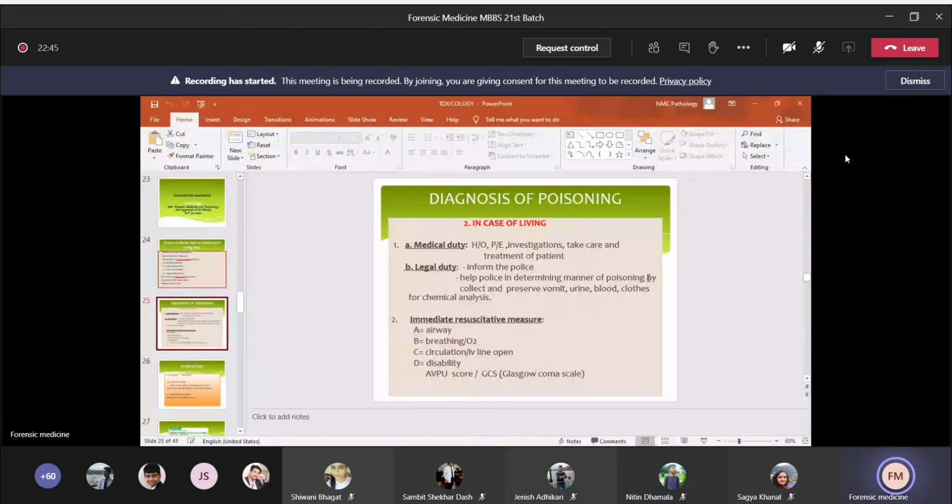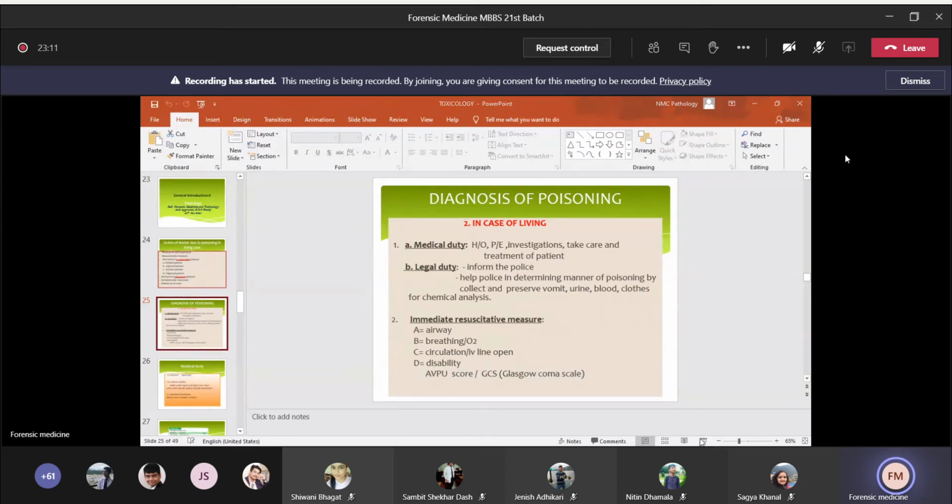Okay, now next one is disability, or this is called consciousness level of a person. This is done by using AVPU score or Glasgow Coma Scale. A stands for alert, V responds to voice, P stands for response to pain, and U stands for unresponsive or unconscious. Okay, and then Glasgow Coma Scale.